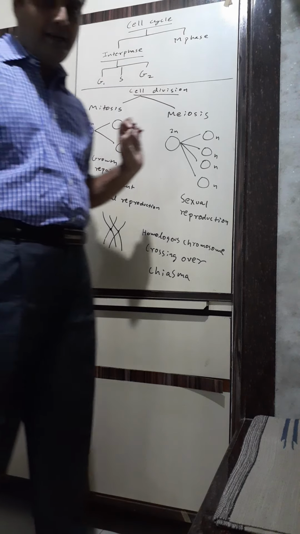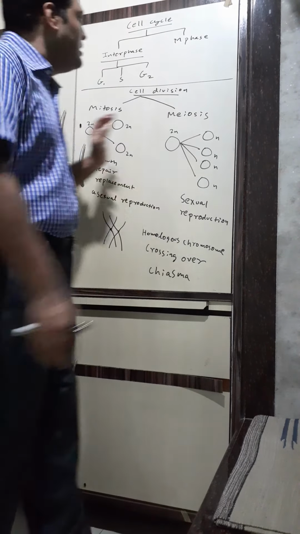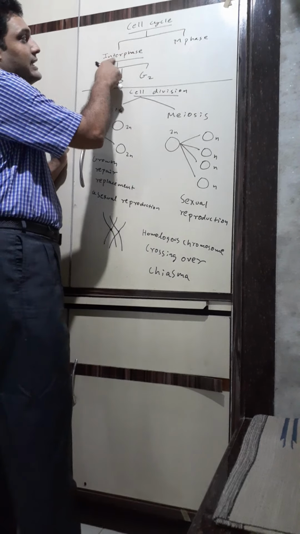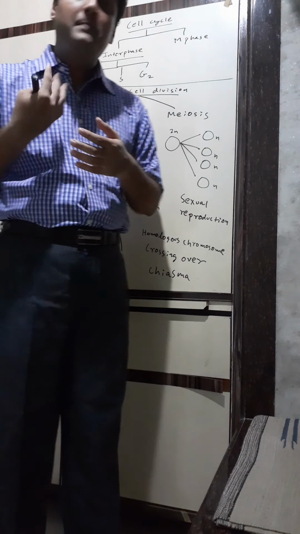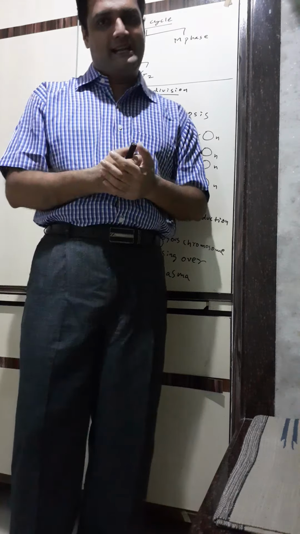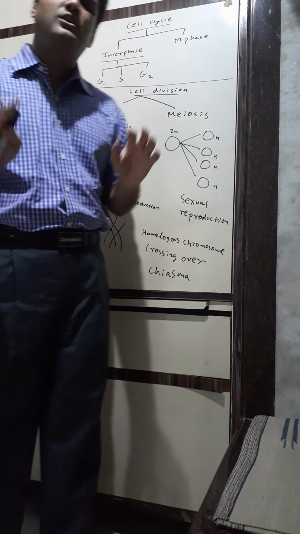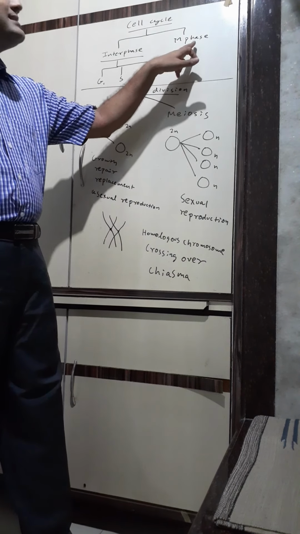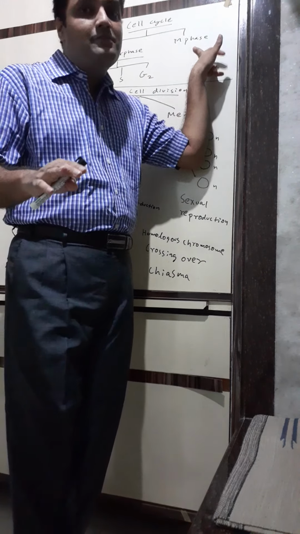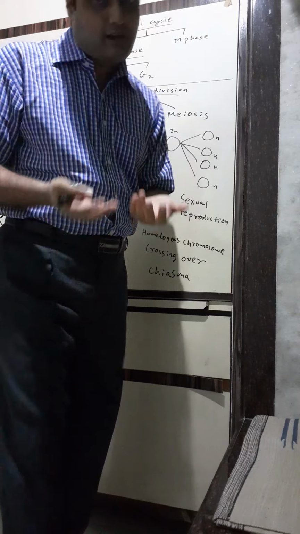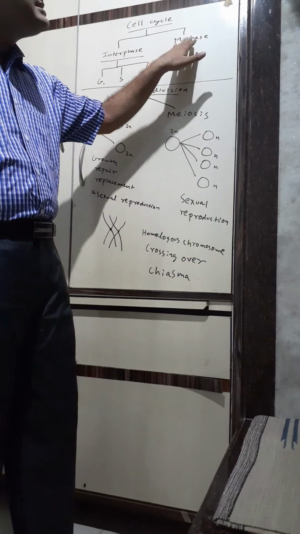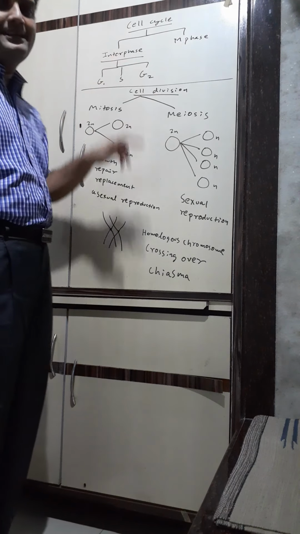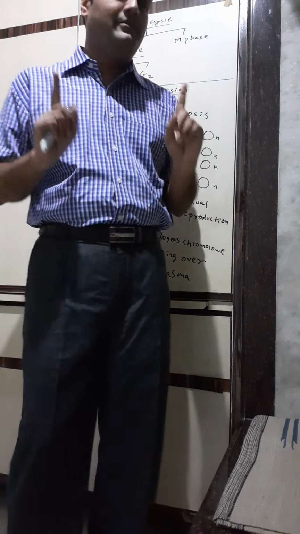This is cell cycle. Cell cycle has two phases. One in which no cell division occurs, that is called interphase. This is called preparatory phase because it is preparing for cell division. In some books it's also called resting phase, but it's not resting, it's actually preparing for cell division. Next is M phase. M phase is a phase in which actual cell division occurs. So M phase, that is the mitotic phase, and interphase, that is the phase where no cell division occurs.